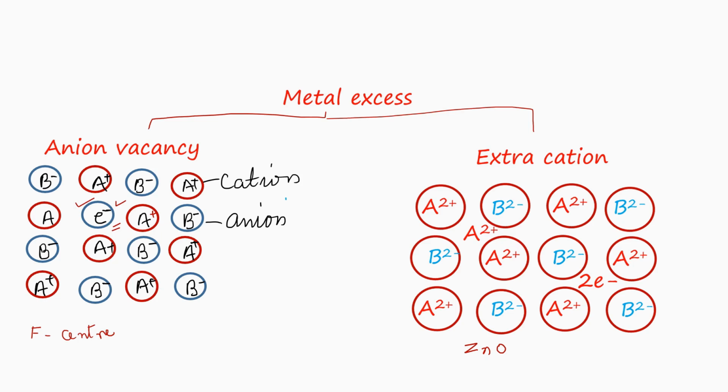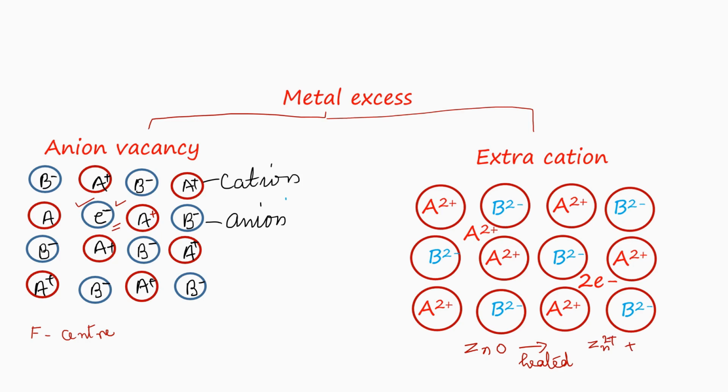The zinc cation escapes to one interstitial space and the 2 electrons released from the zinc atom occupy another adjacent interstitial space. The oxygen atom escapes.